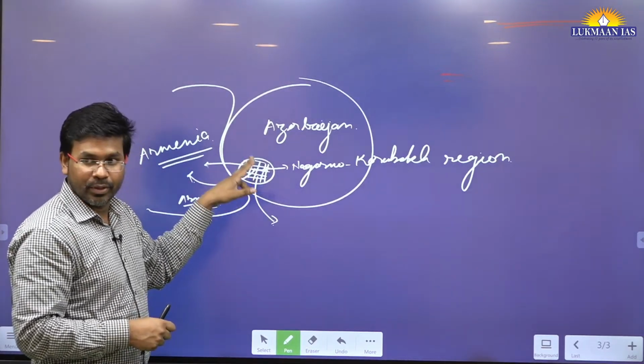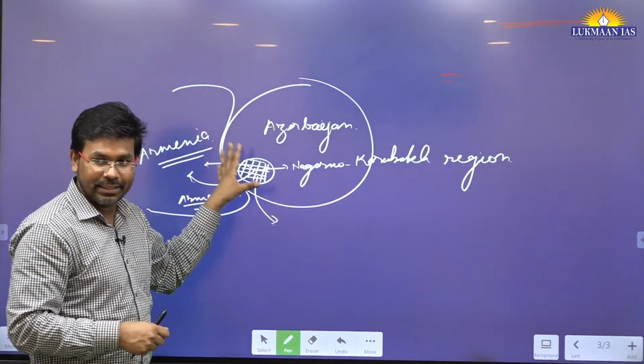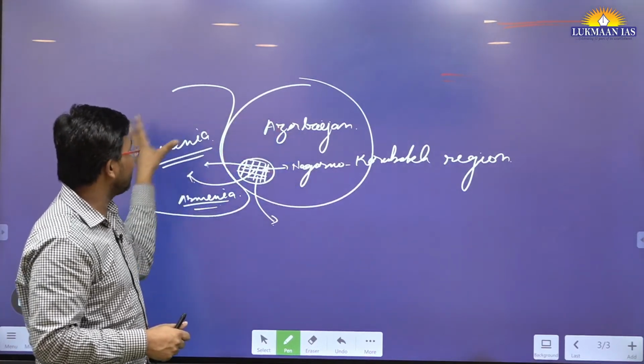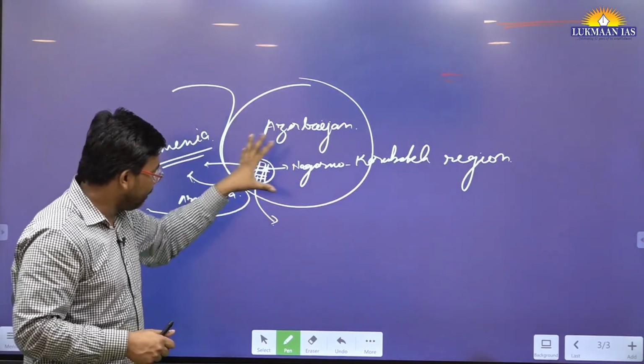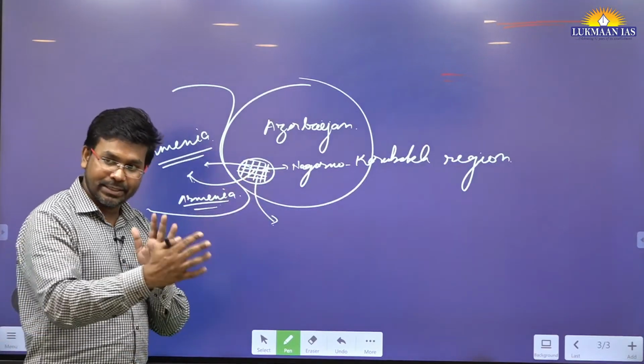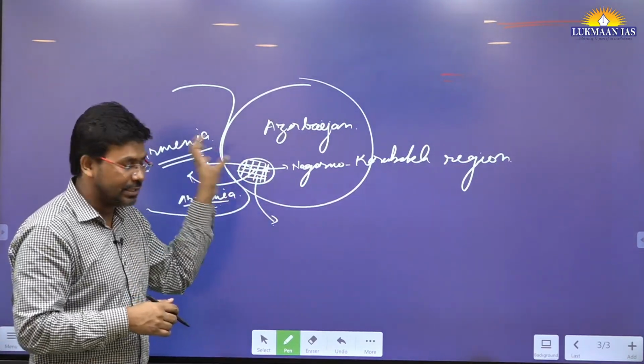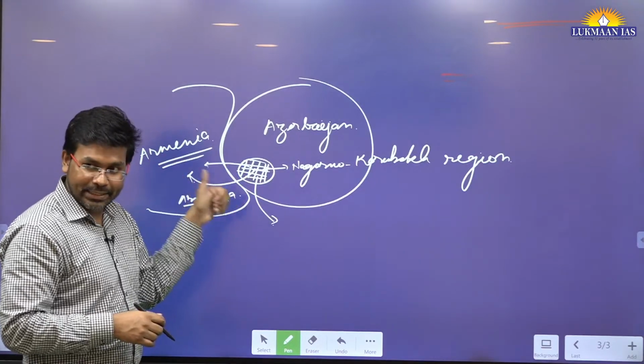For that reason, this region is in news. Azerbaijan and Armenia are the two countries between which this Nagorno-Karabakh region is hanging. So this is a region of conflict, and that's why it is in news.